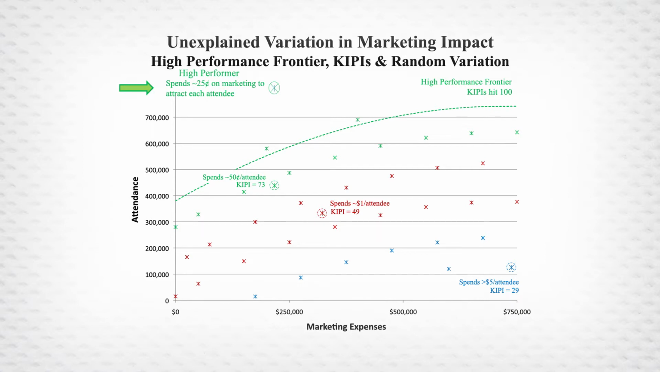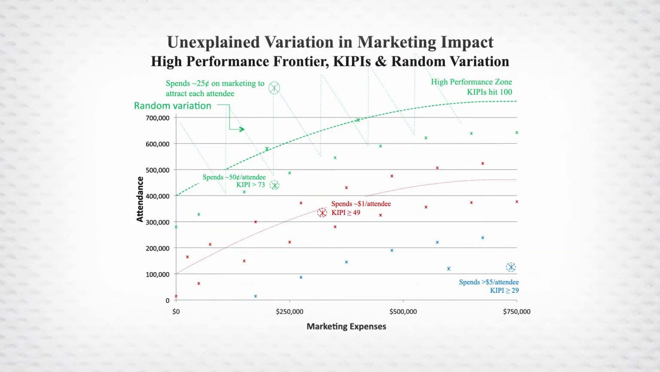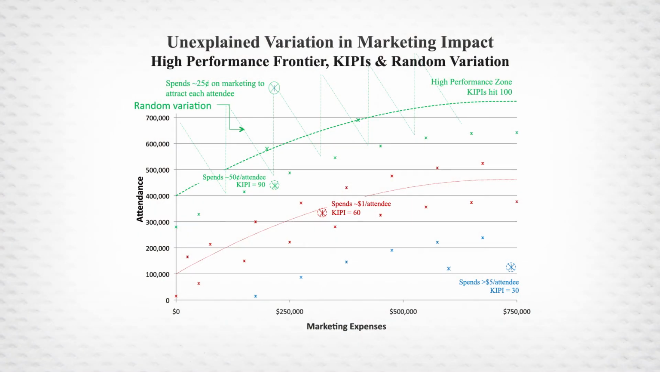The frontier shifts up, but random variation in the size of the high performance zone increases. As a result, nearby firms may even see higher KIPIs because their performance enters into the high performance zone. For example, the firm with a 73 KIPI may have a 90 KIPI because it is very close to the high performance zone.